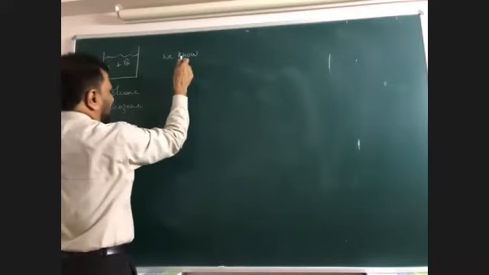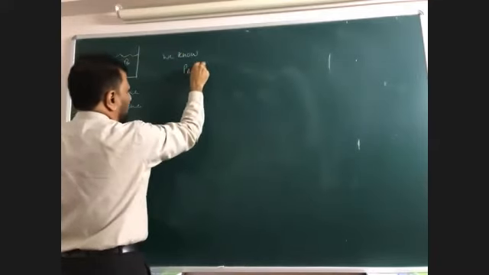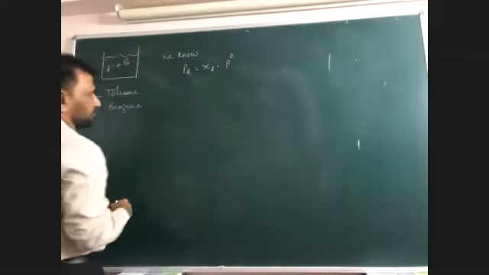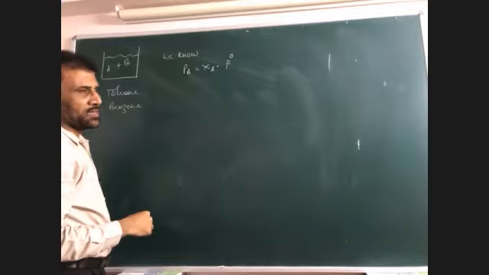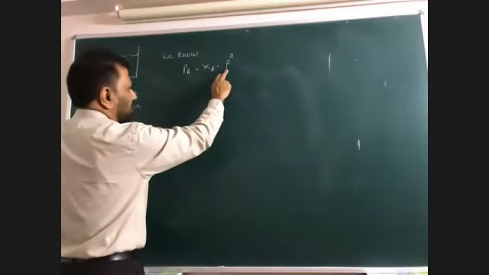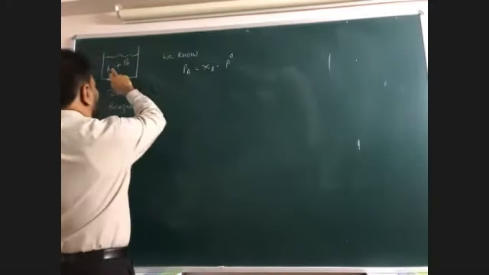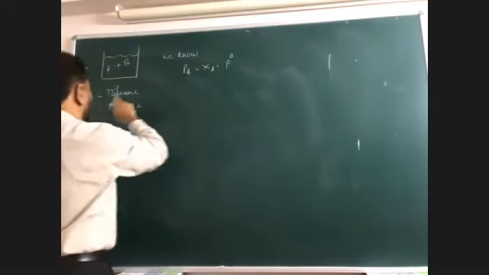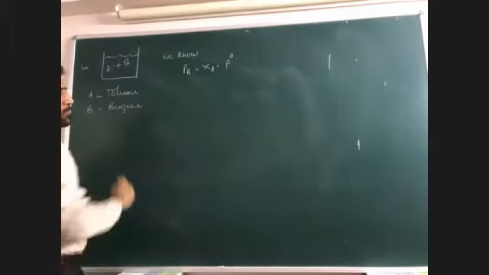So we know, by taking A, partial pressure of A is equal to mole fraction of A into P naught A. What is P naught A? It is nothing but the vapor pressure of A, that is toluene, in pure state. Partial pressure of toluene equals mole fraction of toluene times vapor pressure of toluene in pure state.